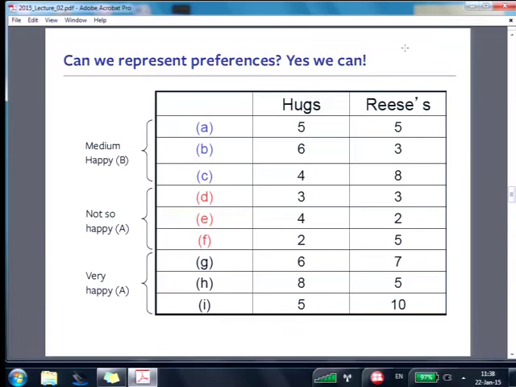You wouldn't, would you? You'd say, no thanks, I'll take bundle D if I had a choice of those 3 bundles, because it has the most hugs and I'm a hugomaniac and I don't care very much for candy at all. I'd give up a lot of candy to get one more hug. Yeah? So everyone could have, and there could be a candy maniac out there too. There probably are. And so people who really love candy would not be indifferent.